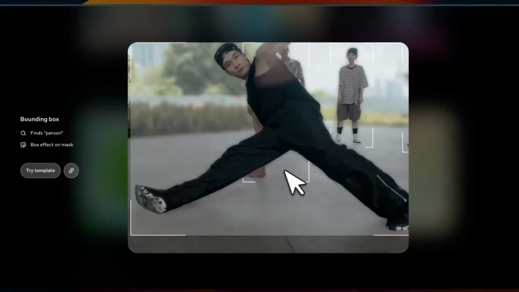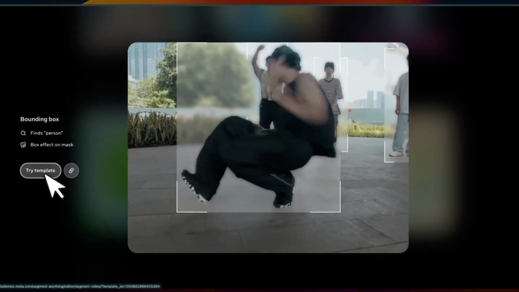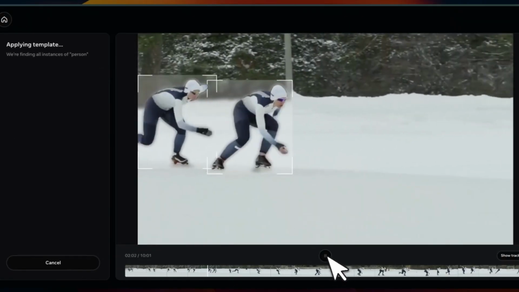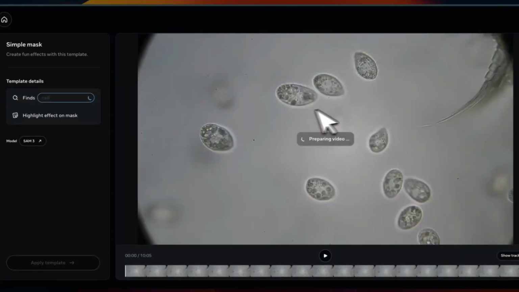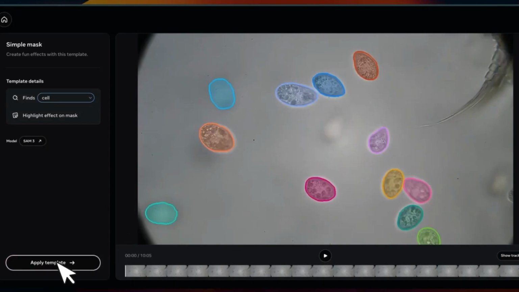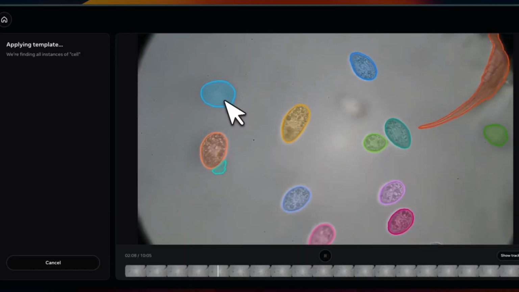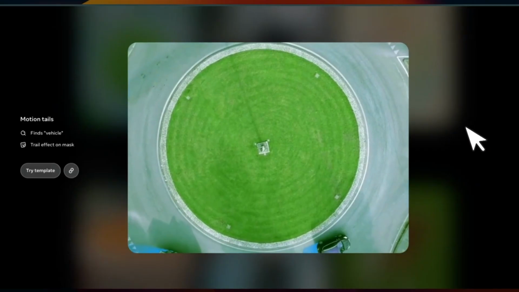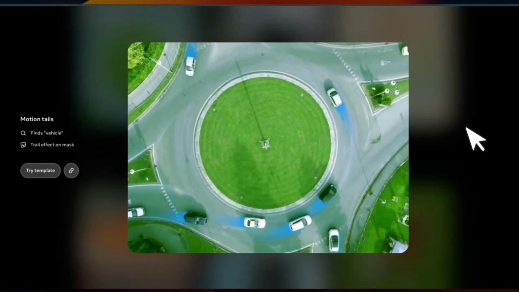There are some other example demos as well. So for example, you can do bounding boxes with this model. There's a template that you can try. So for this template, it's going to draw bounding boxes around people. Now here's another one, which is simple mask. And these types of things are useful for computer vision datasets. So the beauty of this is that you can select one object, and then it will be able to expand it to similar objects across the video sequence. So you don't really have to worry about spending a lot of time on dataset creation anymore.